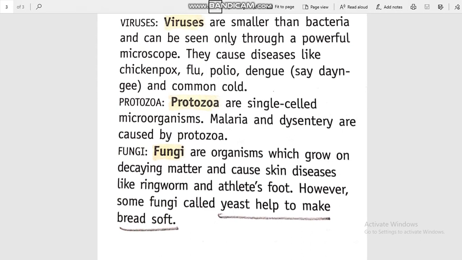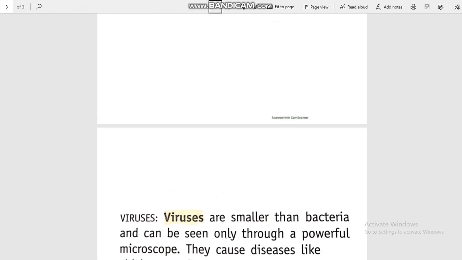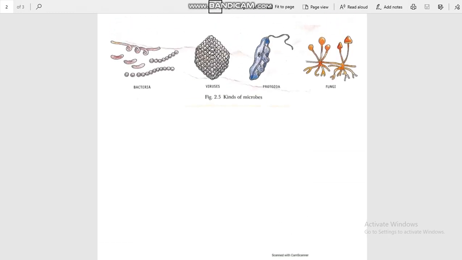However, some fungi called yeast help to make bread soft. So all the fungi growing on decaying material are harmful, but some fungi we use for making bread, and at that time we are using yeast. Yeast is one kind of fungi. We add the yeast for making bread soft. This fourth figure is of the fungi.